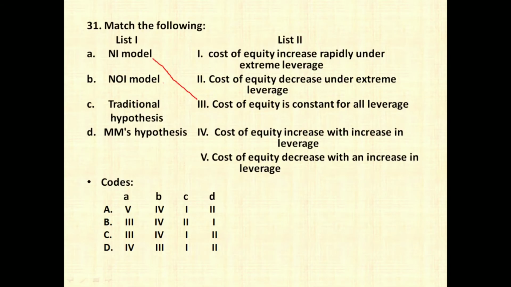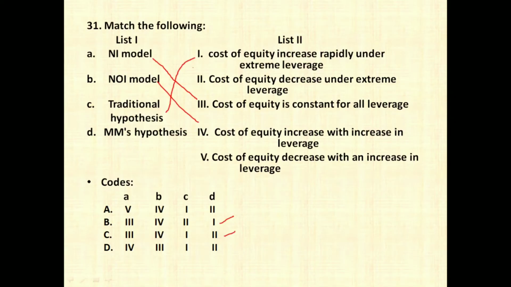The NOI model, that is the net operating income model, says that KE increases with the increase in leverage. So A3 and B4, we have 2 options. The third option is the traditional hypothesis. Now what the traditional hypothesis says is that up to a certain point, as you go on applying debt in your company, the KE is going to be decreasing, but after that it increases at a higher level. So we can say that cost of equity increases rapidly under extreme leverage.